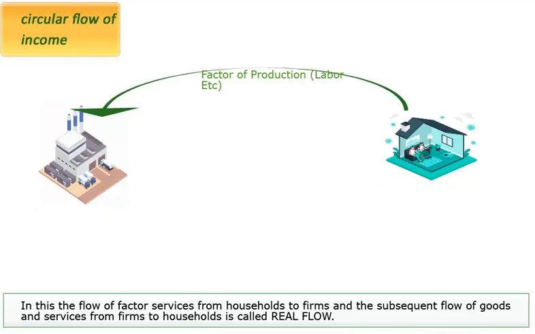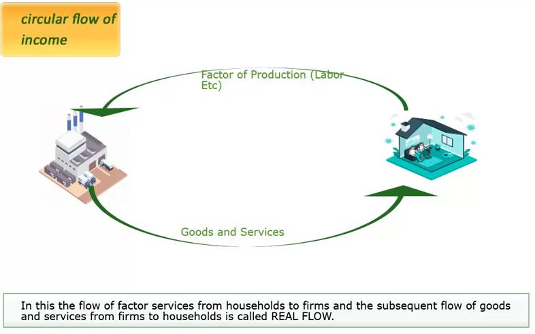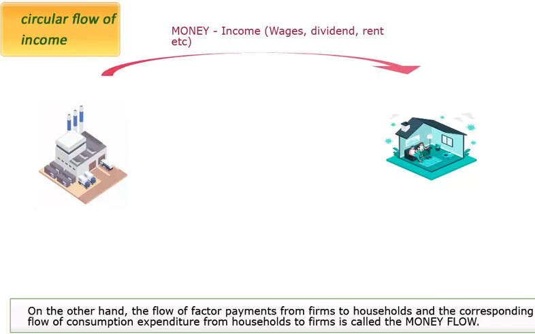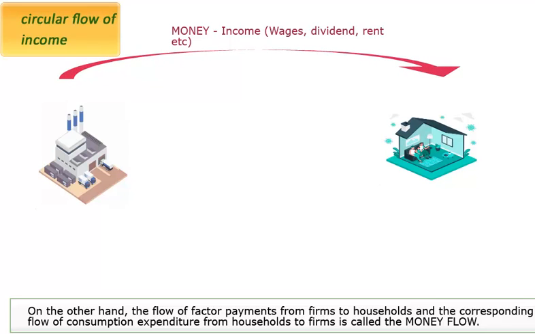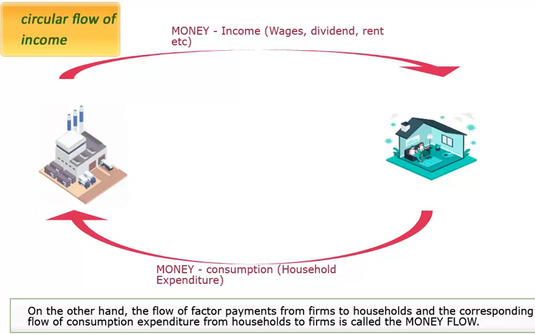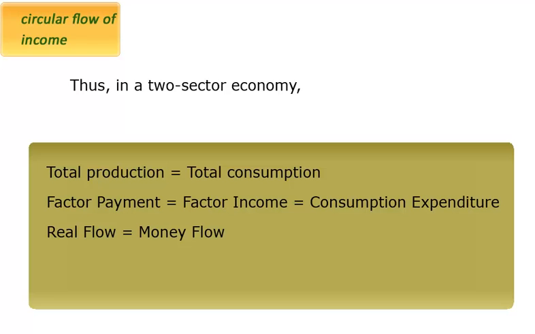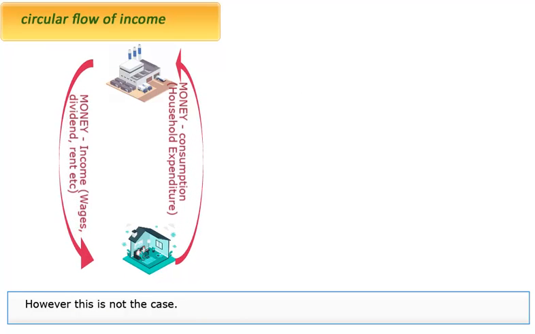In this, the flow of factor services from households to firms and the subsequent flow of goods and services from firms to households is called real flow. On the other hand, the flow of factor payments from firms to households and the corresponding flow of consumption expenditure from households to firms is called the money flow. Thus, in a two-sector economy, total production equals total consumption, factor payment equals factor income equals consumption expenditure, and real flow equals money flow. However, in the real world, this is not the case.